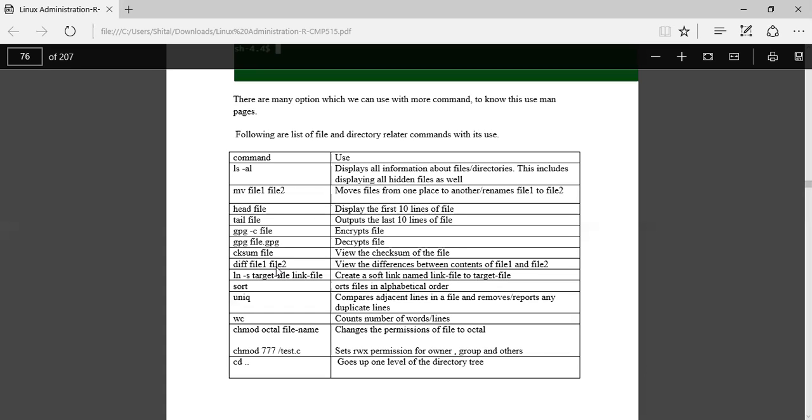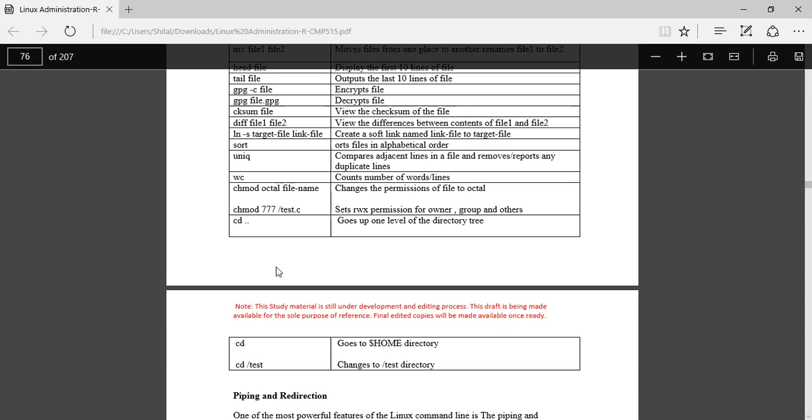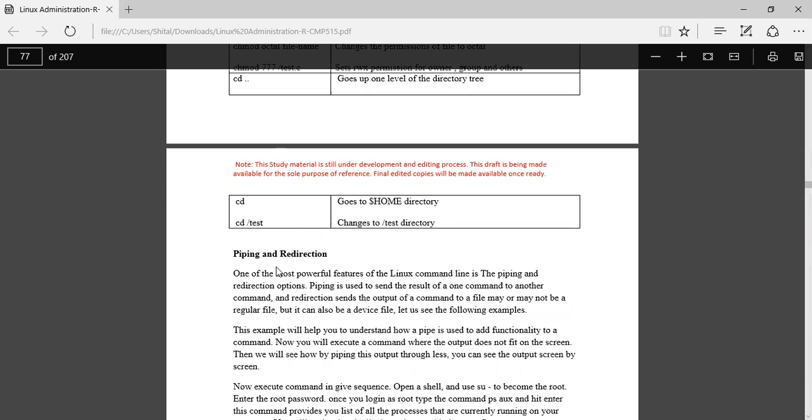The wc command counts the number of words or lines in a particular file. The chmod command changes the permission of a file to octal. The cd command is used when you have to change the directory.